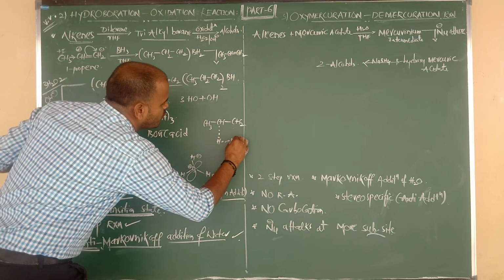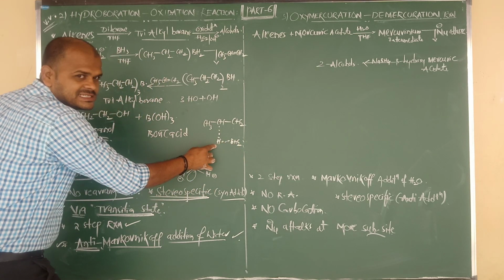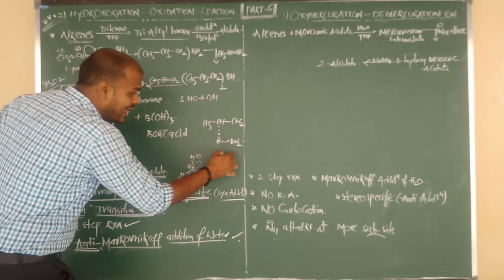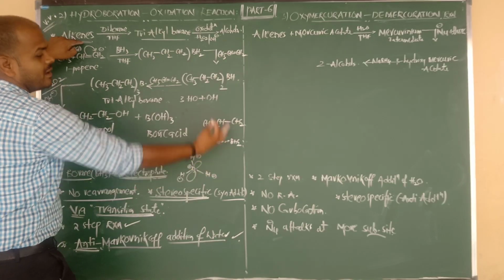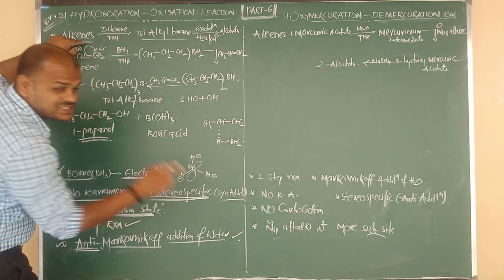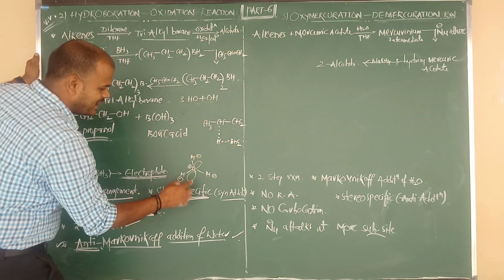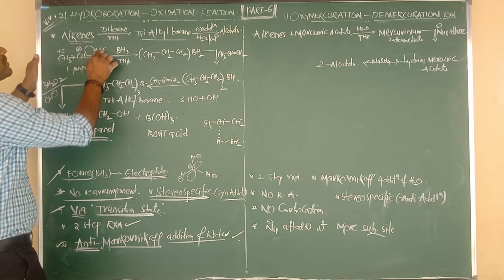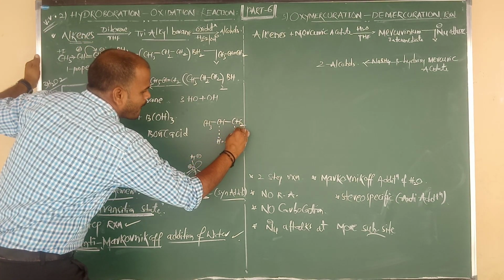And this is nothing but which group? Here BH2 is there, H is there, nothing but BH3. BH3 attacks the propene from the syn addition. That's why I told you it is stereospecific. Yes, and B contains a positive charge and is going to attack the CH2 minus.